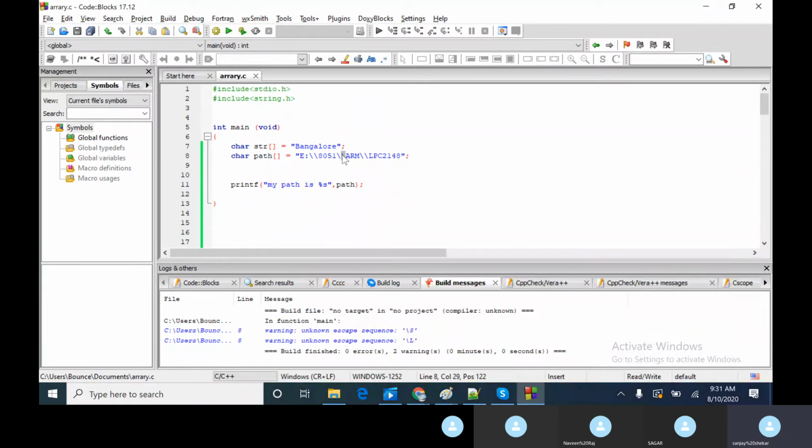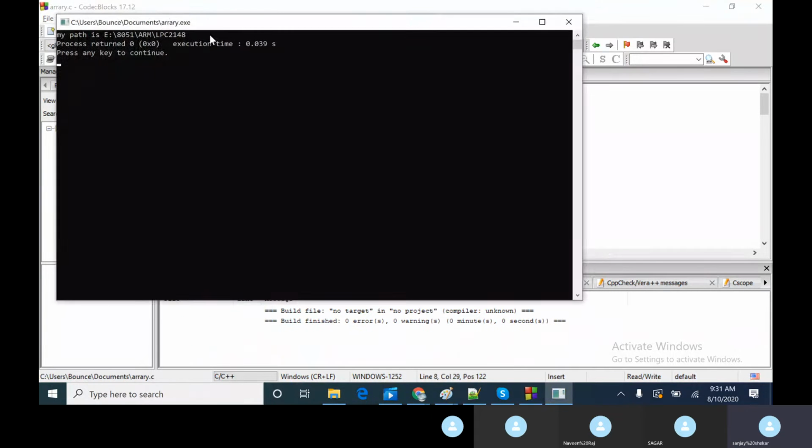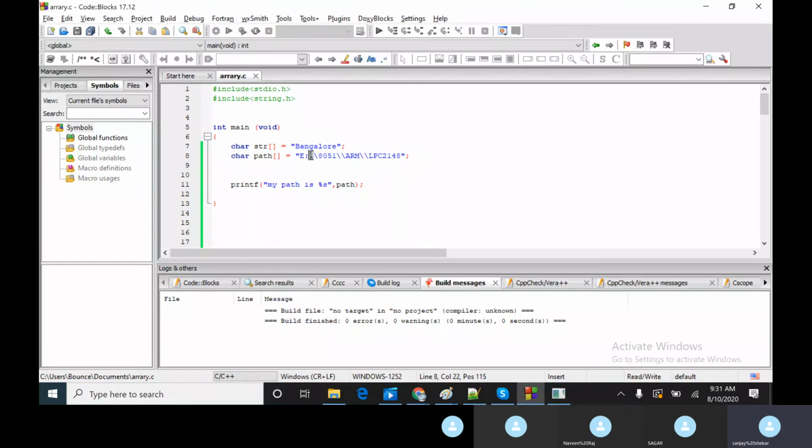The second one is considered the actual content. So now let us try to compile this. Now if you see this, this gives us the actual path. Actual path is E drive 8051 on LPC 2148. Though we have two slashes here, here you have only one slash because you have removed one as an escape sequence.